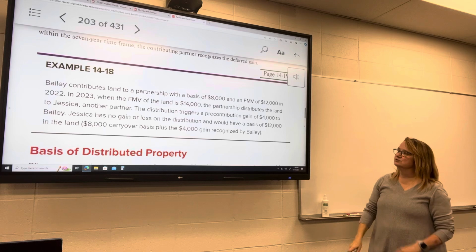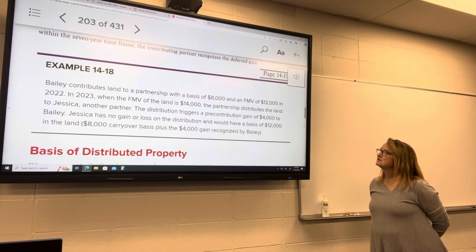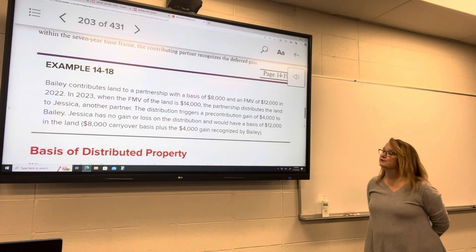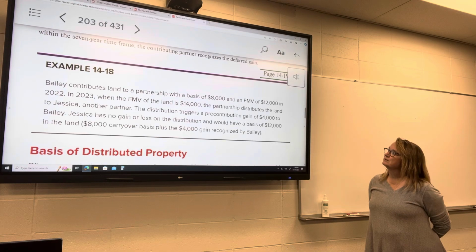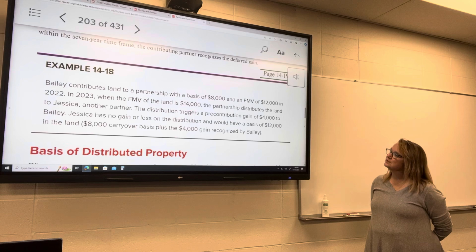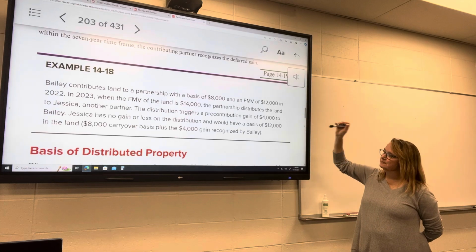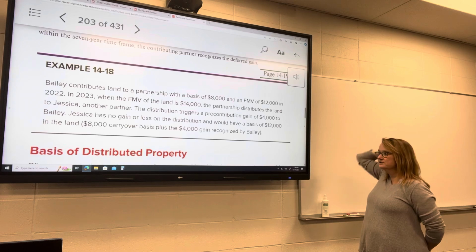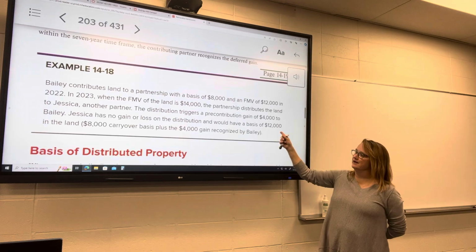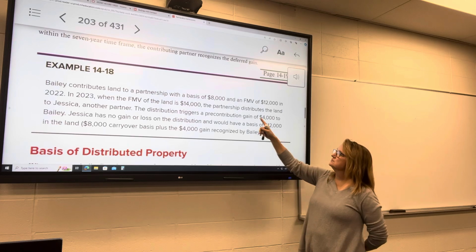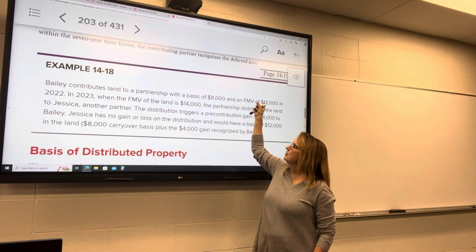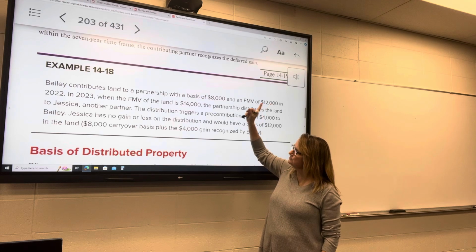We've got Bailey contributes land to a partnership. Basis is $8,000, fair market value $12,000. It's appreciated, it's gone up in value. In 2023, the fair market value of the land is now $14,000. And the partnership distributes the land to Jessica, who is another partner. The distribution will then trigger a pre-contribution gain of $4,000 to Bailey, who originally contributed it. Jessica has no gain or loss on the distribution, has a basis of $12,000. So what's going to happen is, she transferred it to the partnership, and then the partnership transferred it to somebody else.